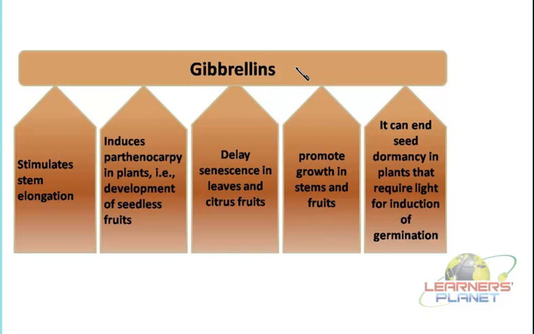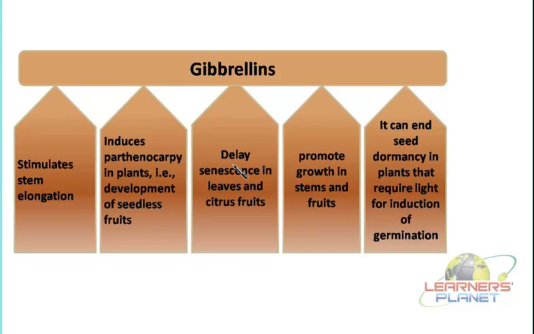And the major function of gibberellins is the elongation of the stem. They can stimulate the elongation of these stems, and this is why we can see the increase in the length of the plant. Besides this, they are involved in inducing parthenocarpy in plants. That means in the fruits, because they support the development of seedless fruits.